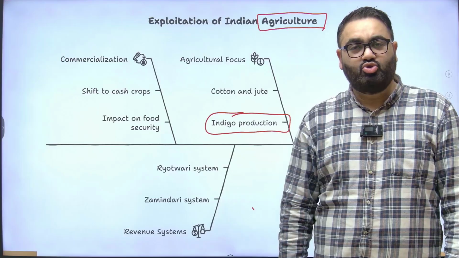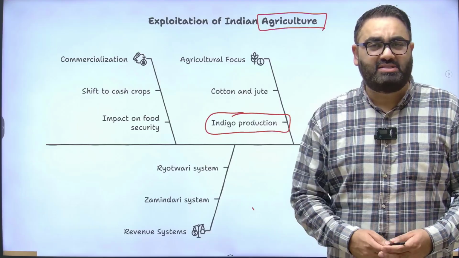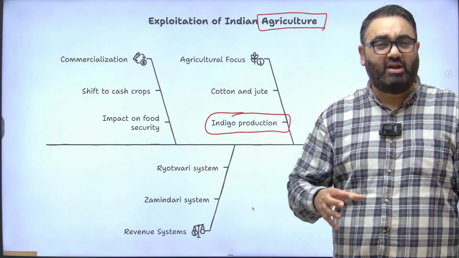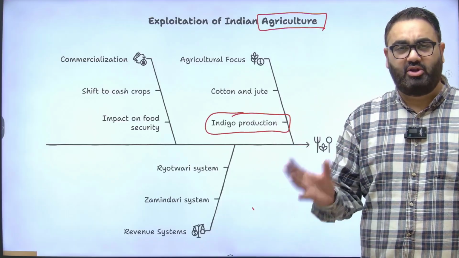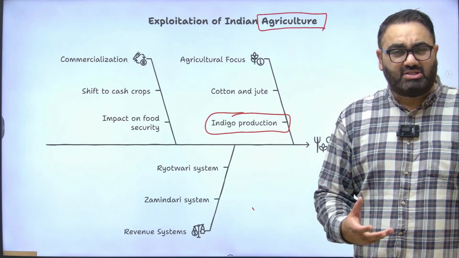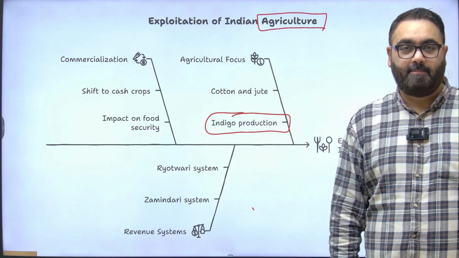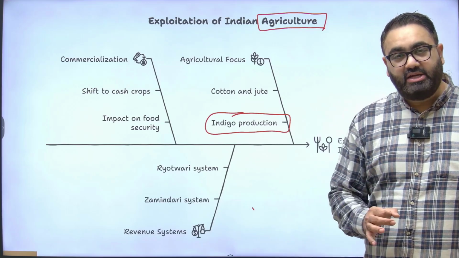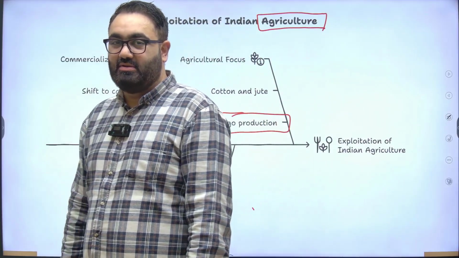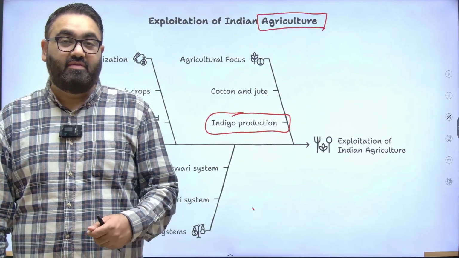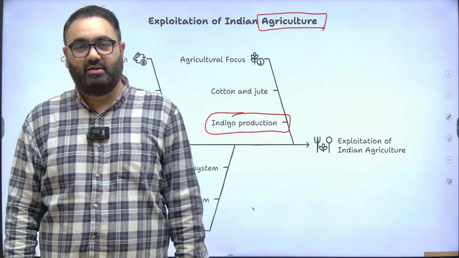Indigo, that was used to dye clothes, was a notoriously infamous crop because it left the soil in a much worse condition than what it used to be earlier. It took away all the productivity of the soil. So, not surprisingly, most of the farmers would avoid growing indigo on their fields. However, the British made sure that the farmers were pushed towards growing indigo on as much land as possible because the British thought that would give them the most value commercially, that they could sell that in the international market.